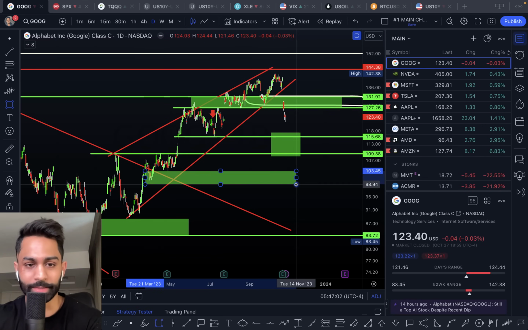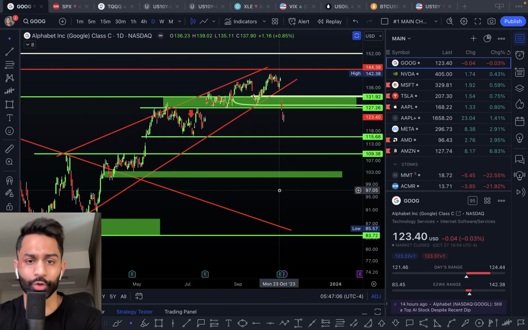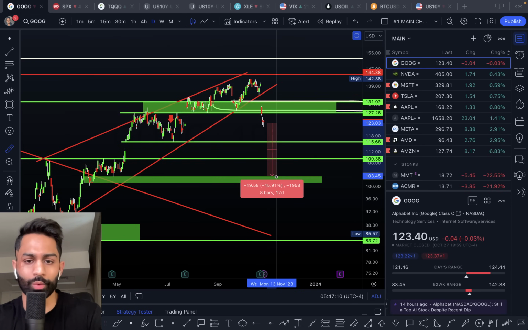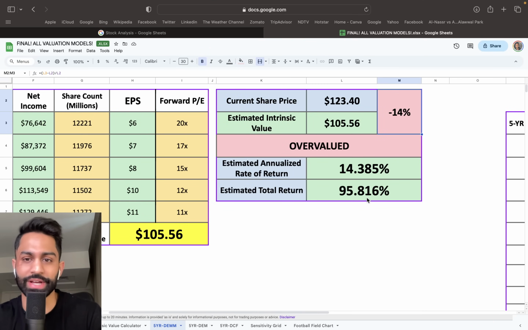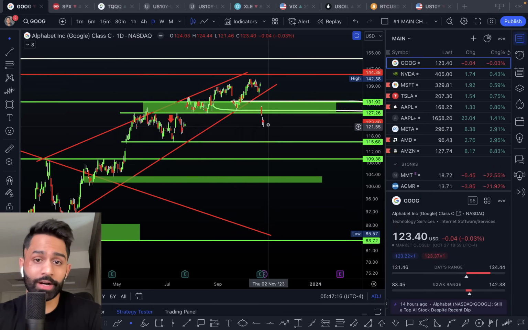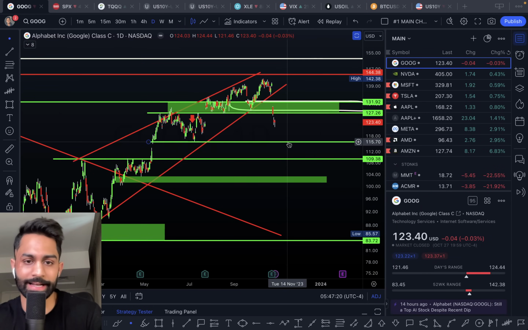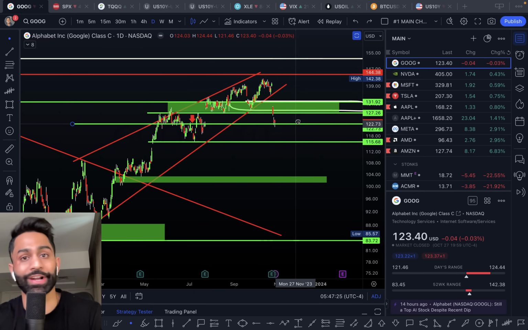So this right here would be pretty much the fair value area for Google, which is going to be about 14-15% lower than where we are at the moment. So that's where we are. And of course technicals, they are coming down to oversold levels, so we are selling off a little bit, and next support is really going to be down to $116 all the way down to $109 per share.